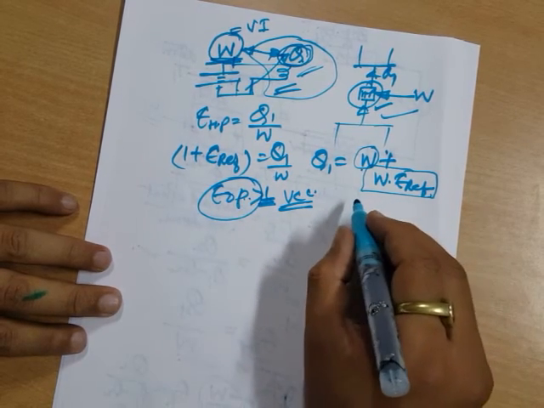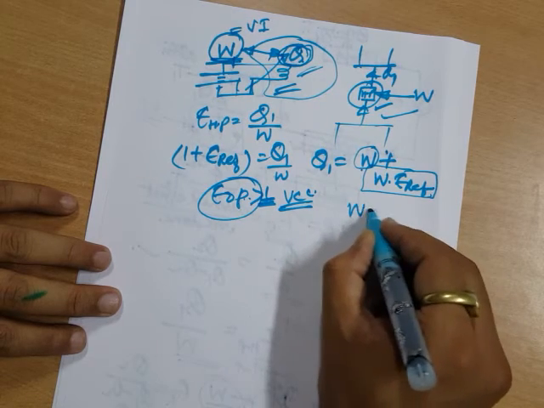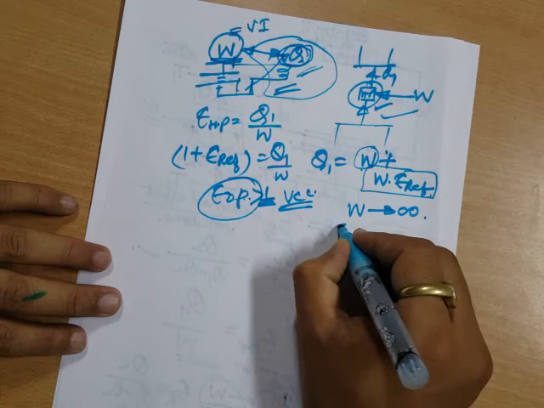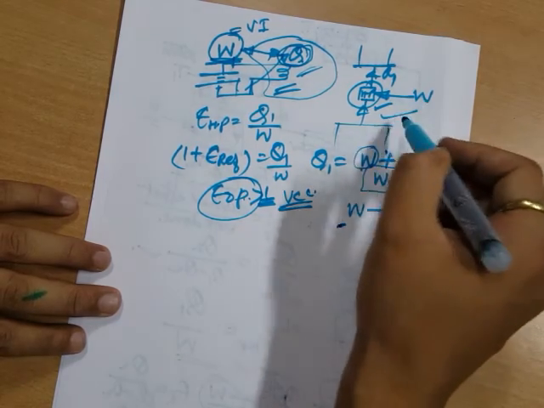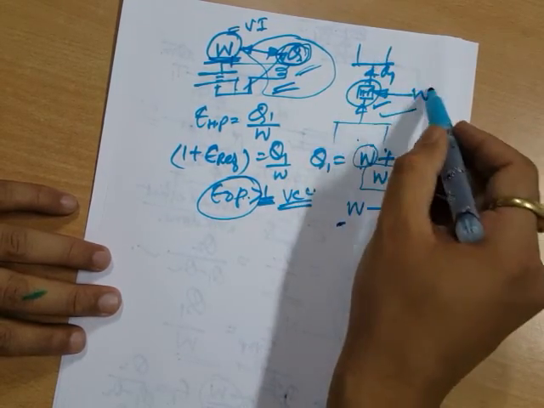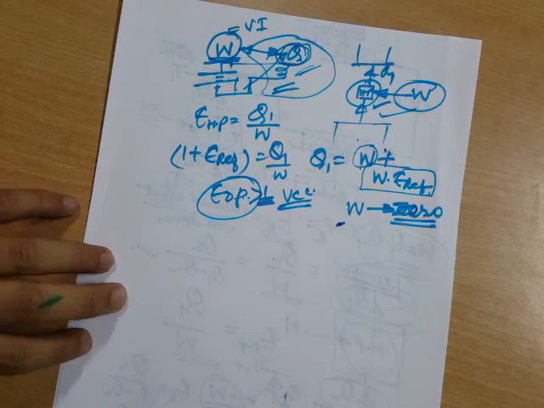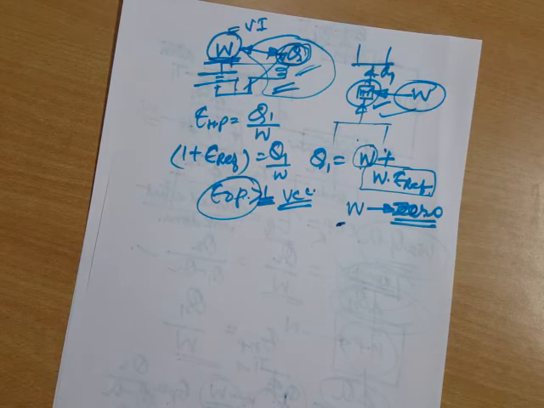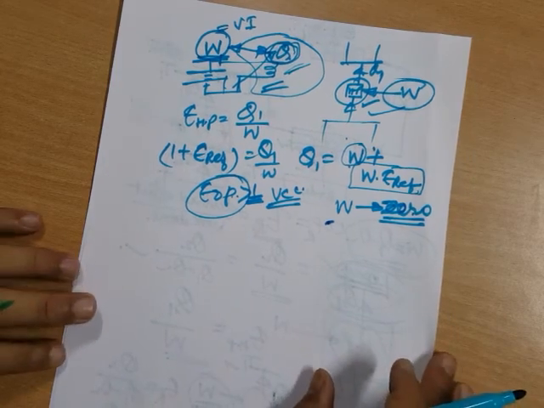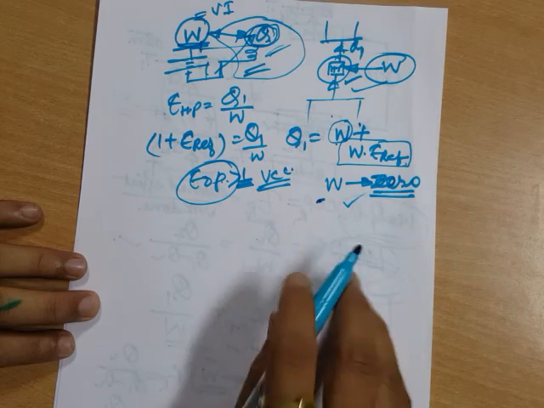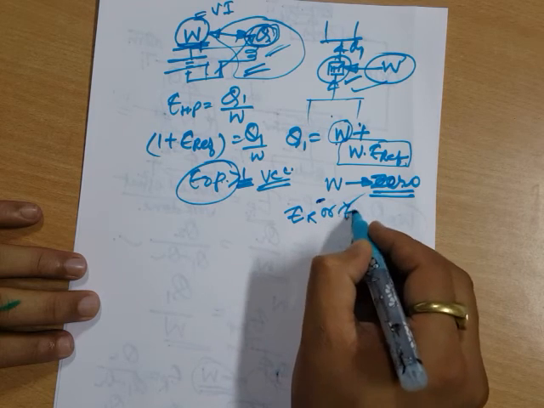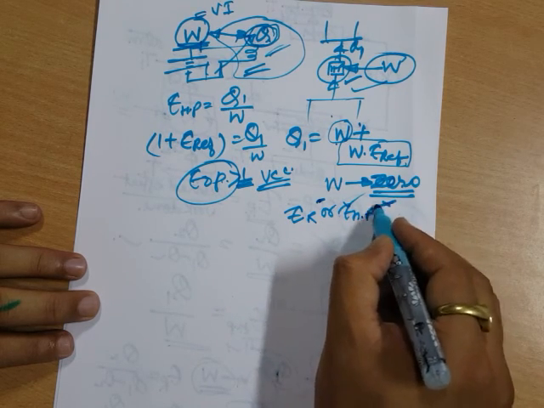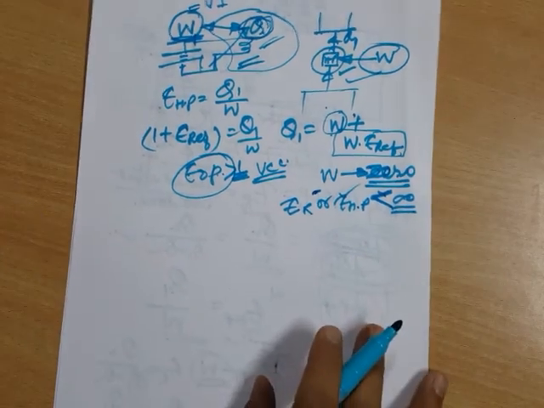But work can never be 0, because if you make this work 0, then you are transferring heat from a lower space to a higher space without supplying work, or without some energy dissipation. So this is not possible. Work has to always be more than 0. That simply means that the COP of a refrigerator or heat pump will always be less than infinity. They cannot reach that value.